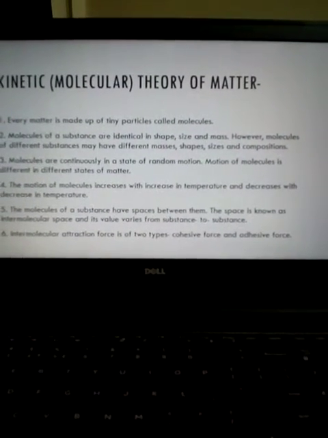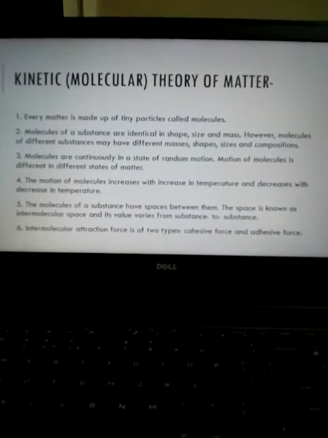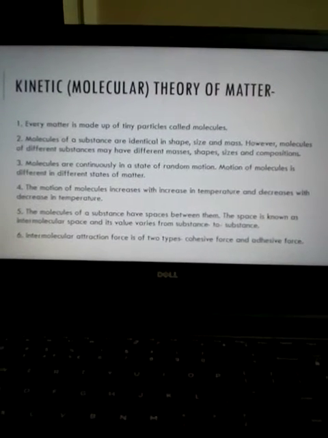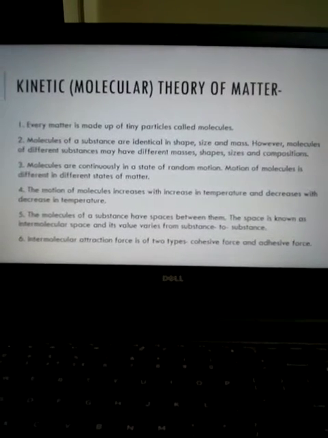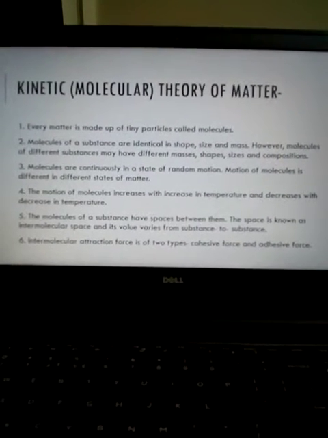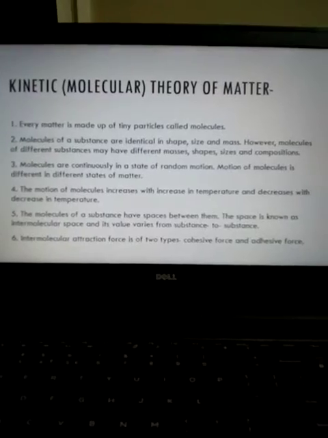Now, fifth point. The molecules of a substance have spaces between them. The space is known as intermolecular space and its value varies from substance to substance. This again, with the help of an activity.